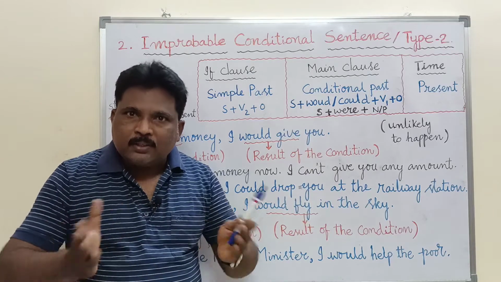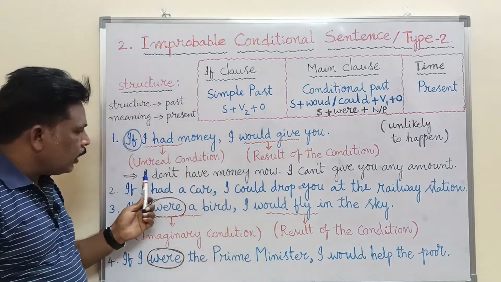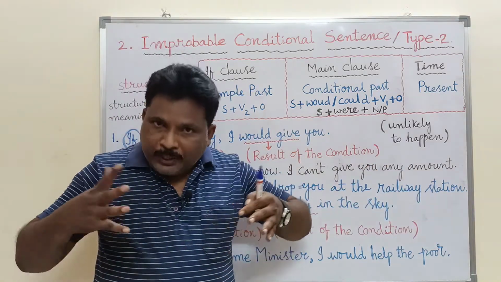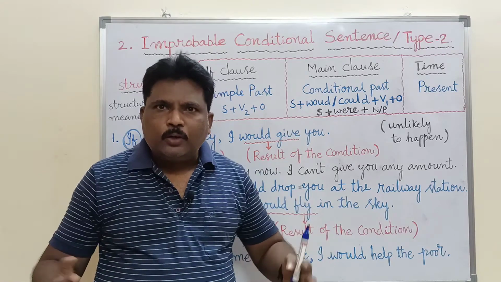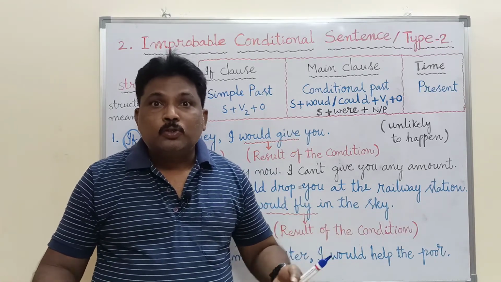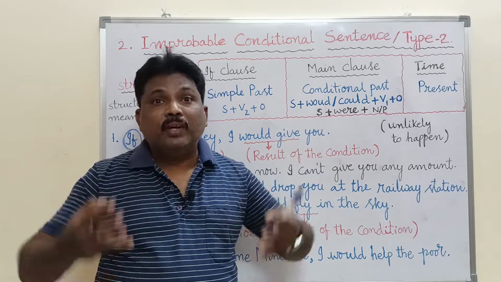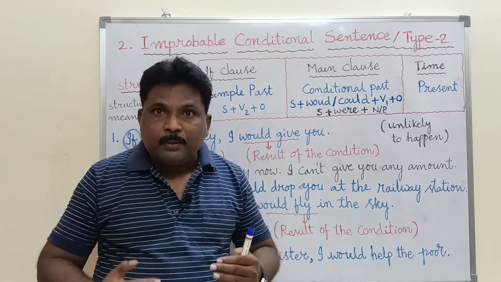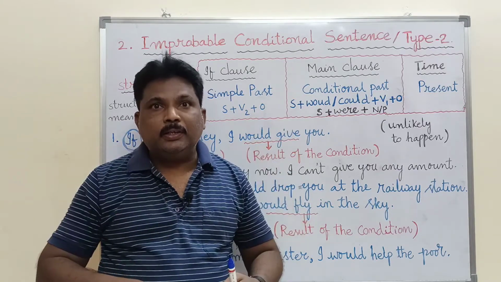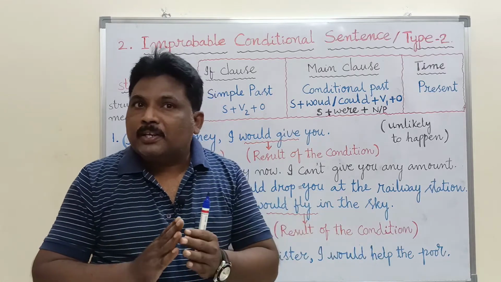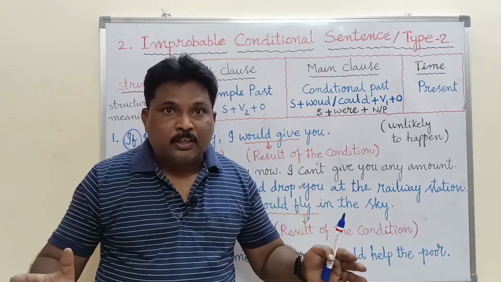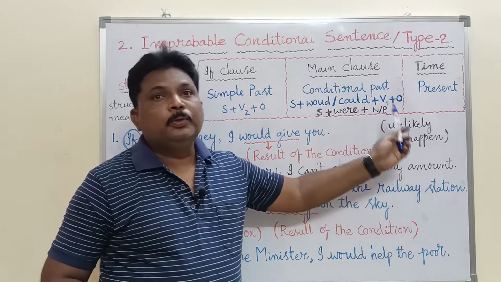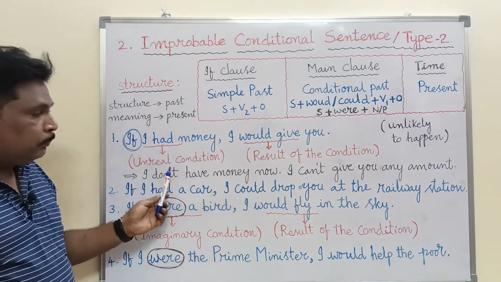Let me open up the sentence. The inner meaning is, I don't have money now, so I cannot give you any. I don't have any money now, so I cannot give you. So if I had money, that means if I had money at the present moment, at the time when I speak, then I would give you. So it doesn't talk about a past action, but about a present action which is almost unlikely to happen. The viewers must remember the meaning of this sentence.